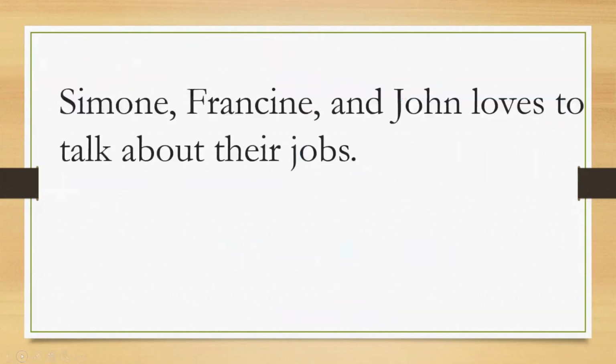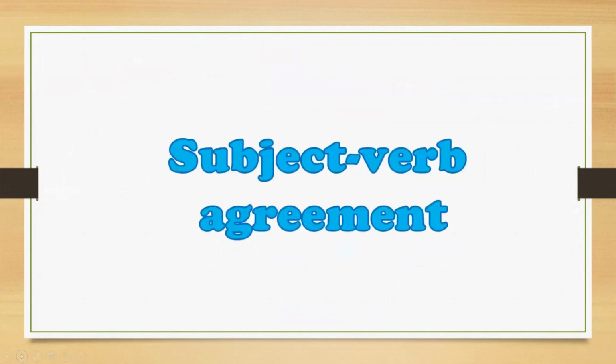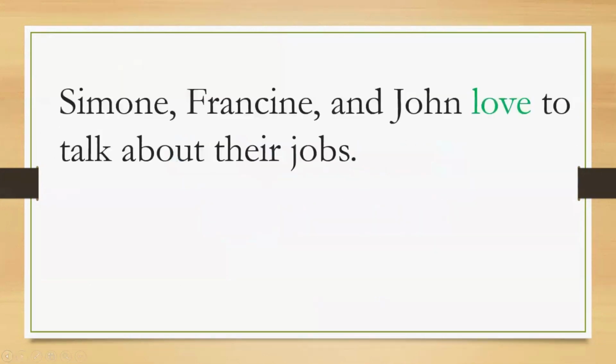First sentence. Simon, Francine, and John loves to talk about their jobs. Can you tell me the error in this sentence? Yes, the word loves makes the sentence erroneous or wrong. Why? It should be love. And this error is what we call subject-verb agreement. Now, if you notice, let me go back.